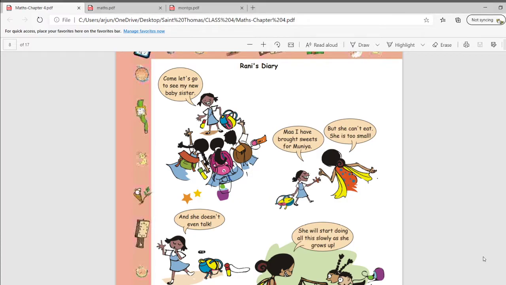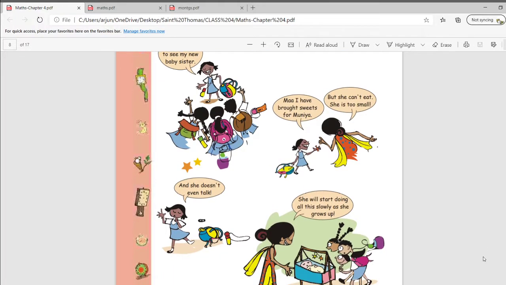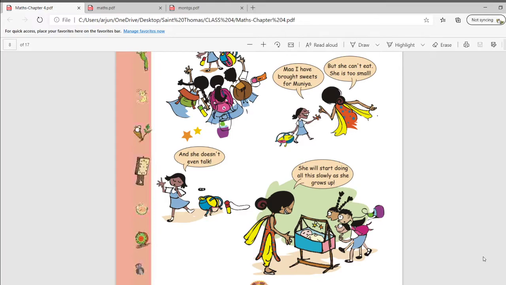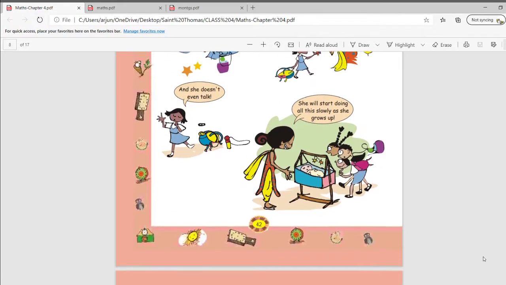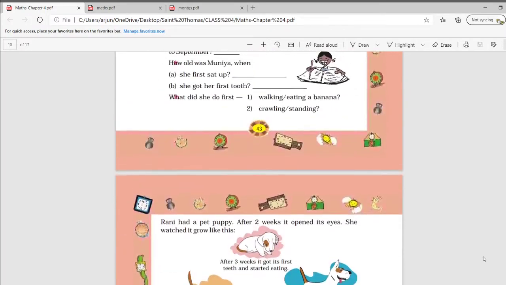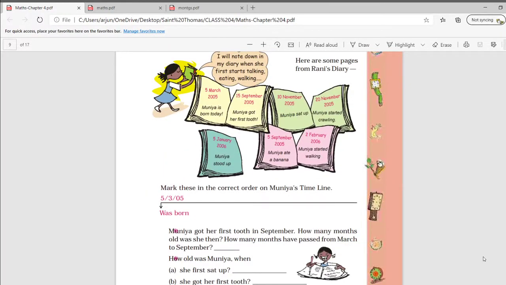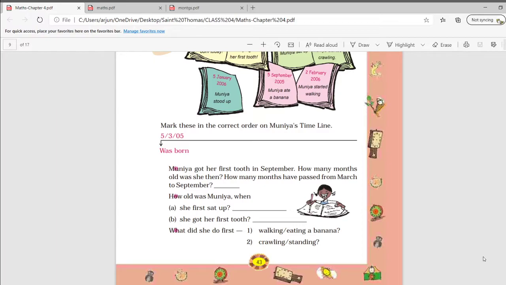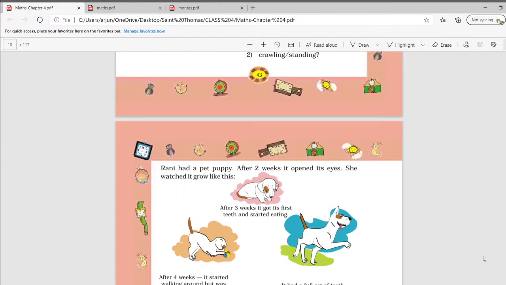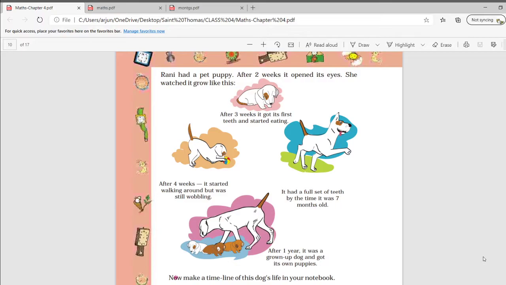So, we have learned in this chapter till Rani's diary. We have completed one portion of Rani's diary in which the story of her and Munia was written, and from those pages of the diary we have answered some of the questions. Moving further, there is another story of Rani. So let's see quickly. This is a similar story.